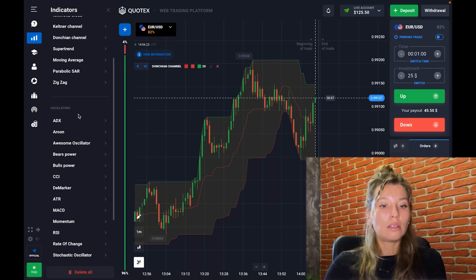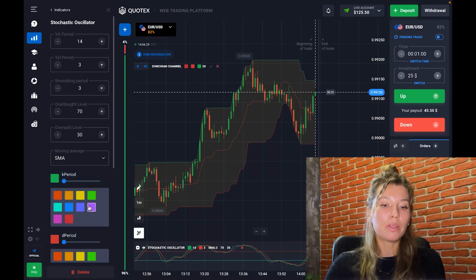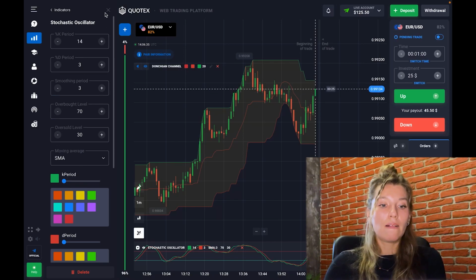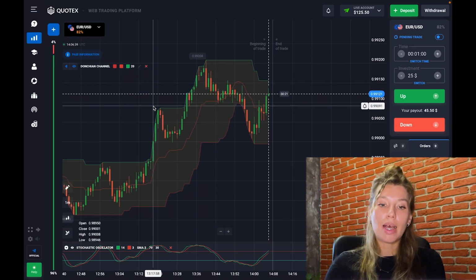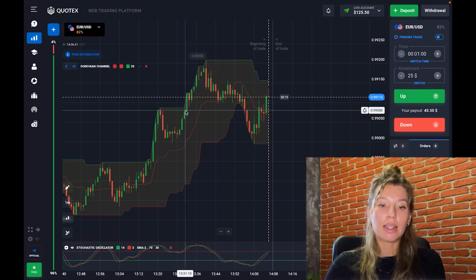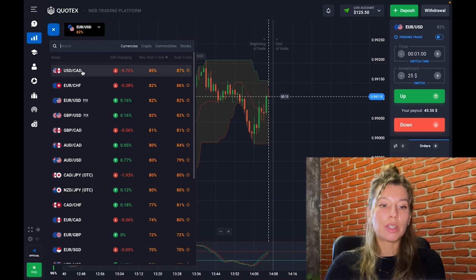Then I will go to the list of indicators and choose one more tool, and that will be a stochastic oscillator. You know that this is also a rather popular tool, and the default settings are also enough for my trading session.